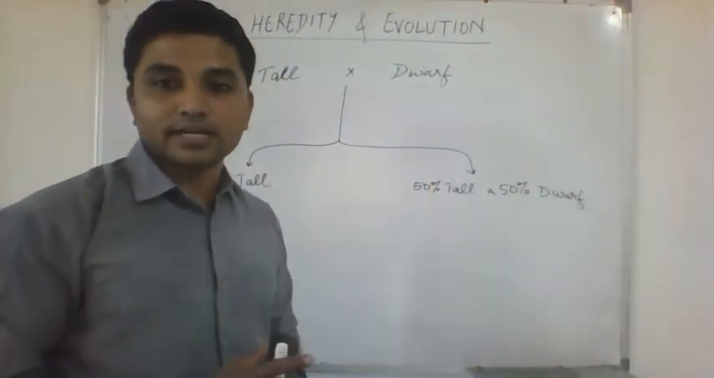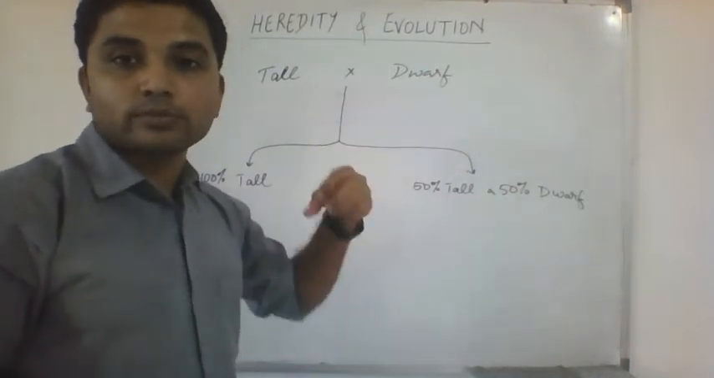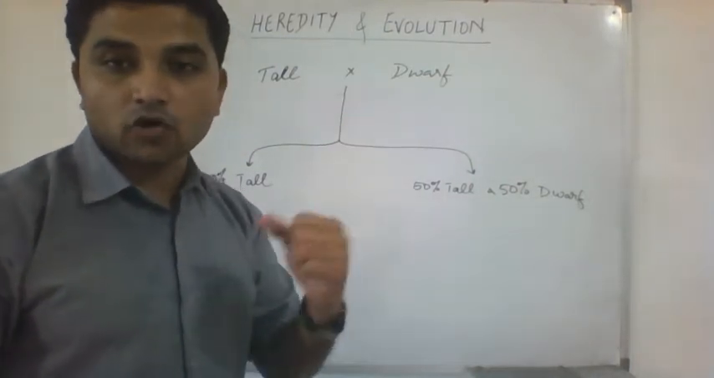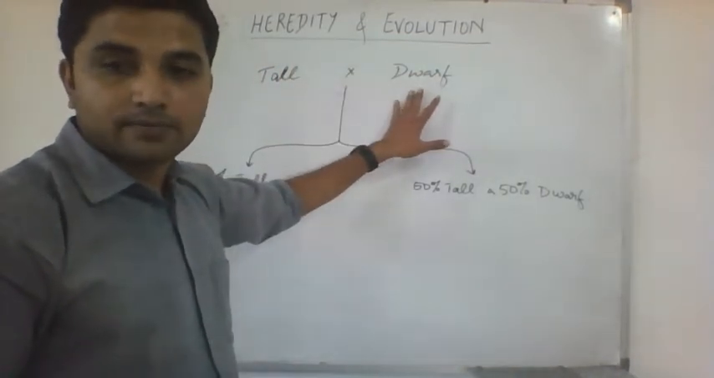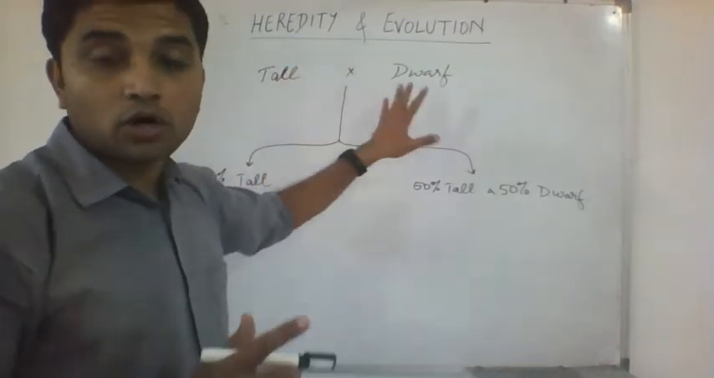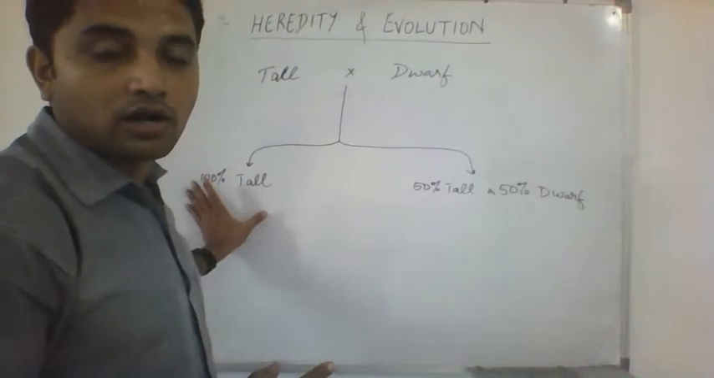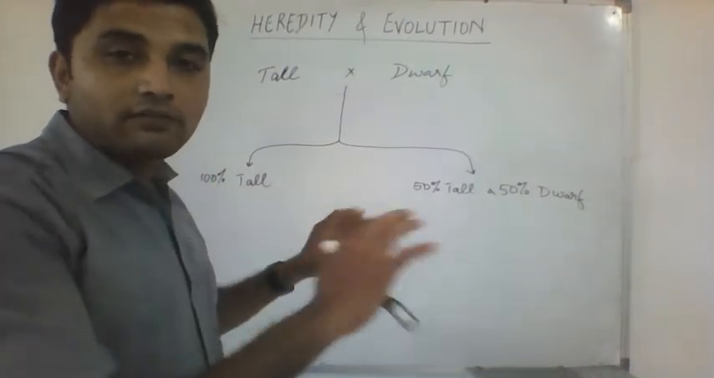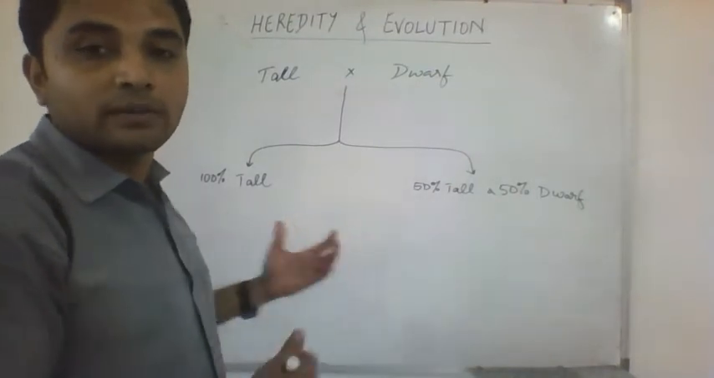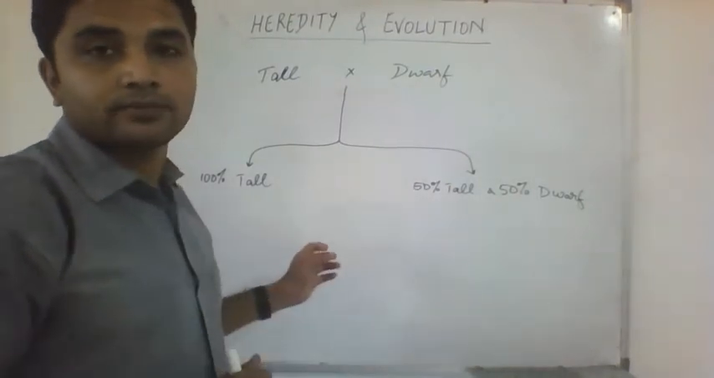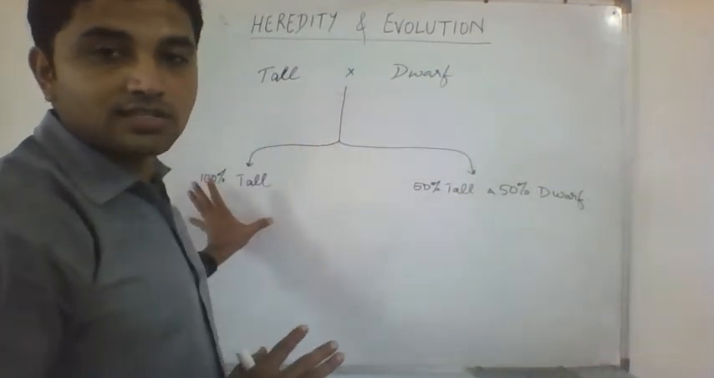Mendel was conducting a lot of experiments, and this was the first observation that he came across, that whenever he crossed a tall plant with a dwarf plant, he would get all the offspring tall, 100%. Whatever seeds they got, he grew them in the soil, and all of them came out to be tall. None of them were dwarfs. That means the dwarf parent characters were lost in this generation.